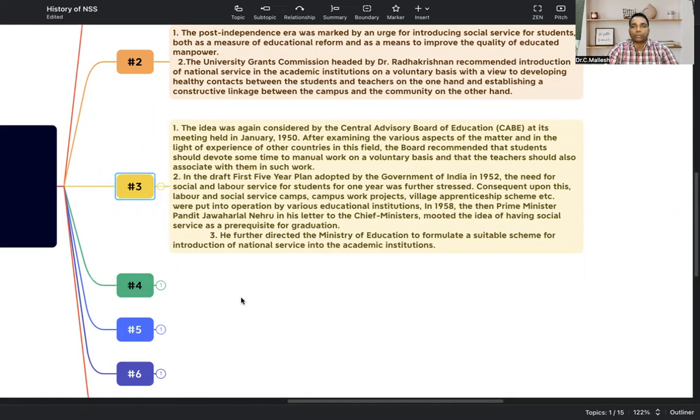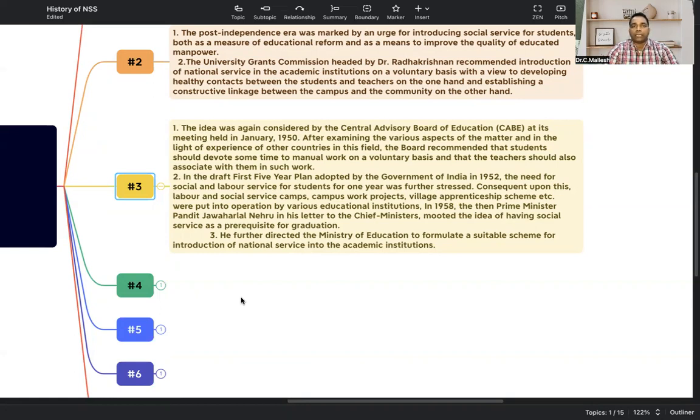Teachers should also be associated with them, because when students go there, a lot of problems will be faced. The students are young kids, and whenever they hit any hurdle, as a teacher and mentor, they need to help them. That's why both should engage in this activity.